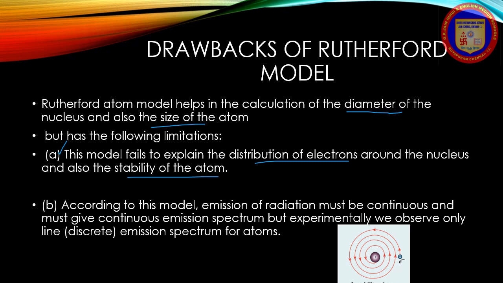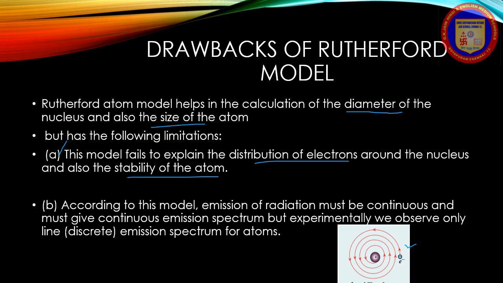According to classical electrodynamics, any accelerated charge emits electromagnetic radiation. So due to the emission of radiation, what will happen? It loses its energy. The longer it revolves, the more energy it loses, right? So the electrons are not able to sustain their circular motion. The radius of the orbit therefore becomes smaller and smaller, as shown in the diagram, and finally the electron should fall into the nucleus and the atom should disintegrate. But this does not happen. Hence, the Rutherford model could not account for the stability of atoms.